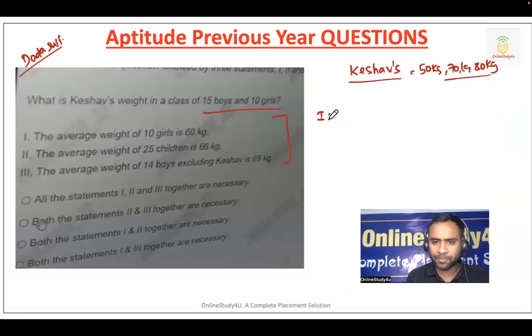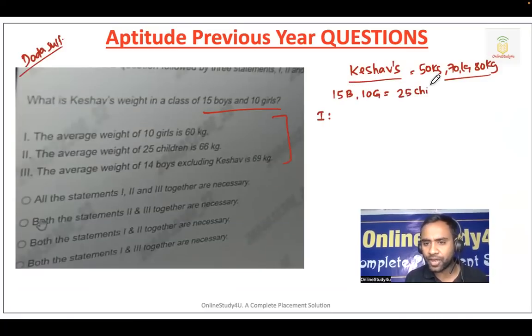In statement one, they're telling the average weight of 10 girls. The first thing is 15 boys are there and 10 girls are there, so in total we have 25 children. Statement one says the average weight of 10 girls is 60 kg. What is the average formula? Average equals sum divided by number.